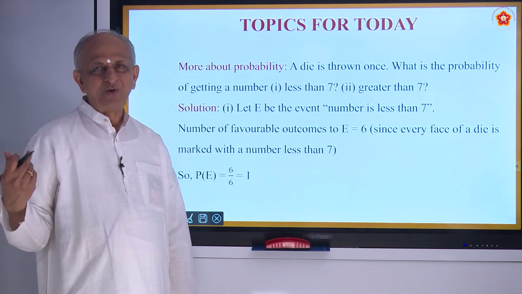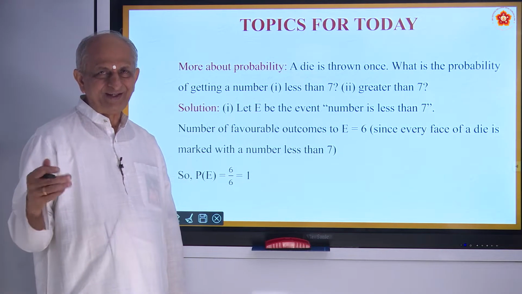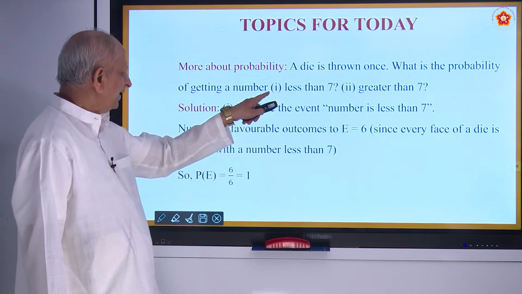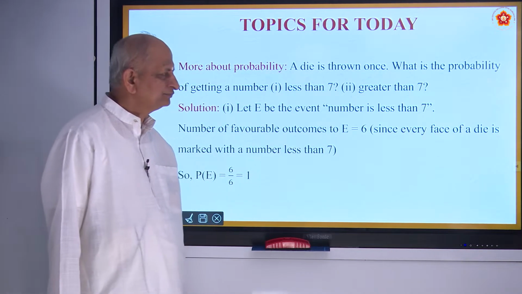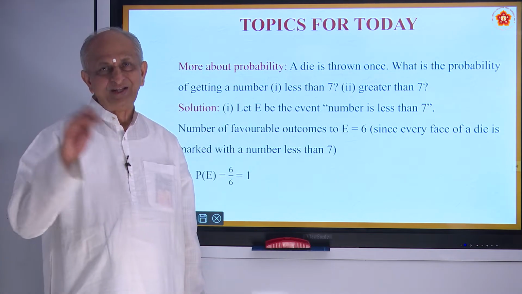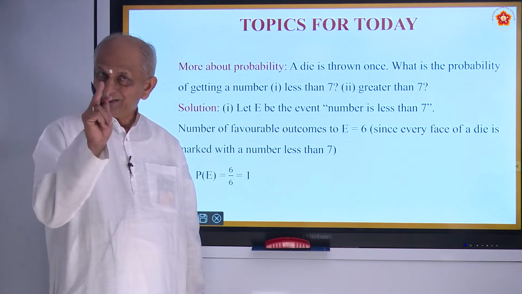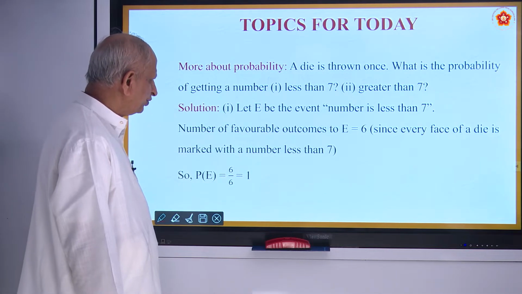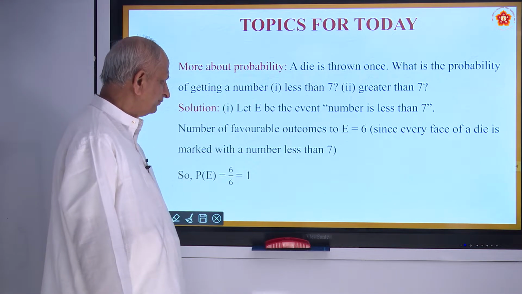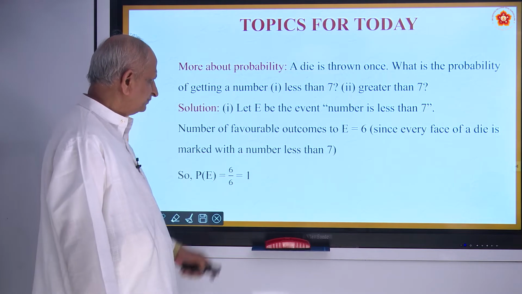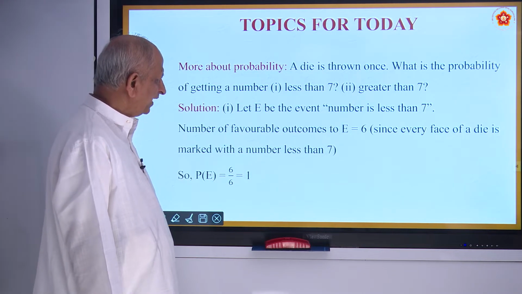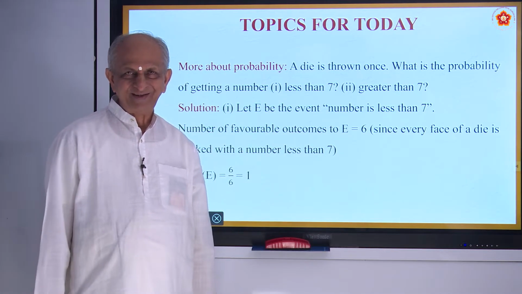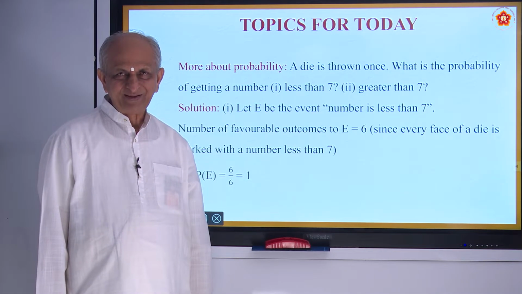What is the speciality here now? The speciality is that it is 100%, because they are asking less than 7. Less than 7 means all inclusive, and note that there is no 0 in a die. Now, that is the first part. Second part, greater than 7. Is there anything greater than 7 in a die experiment?